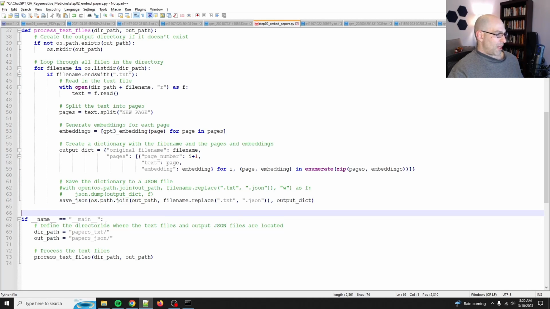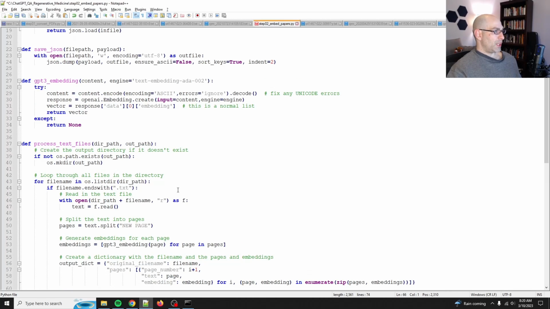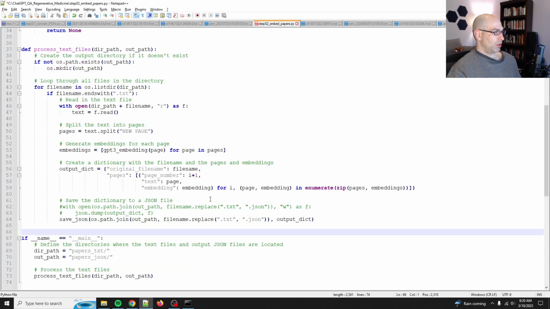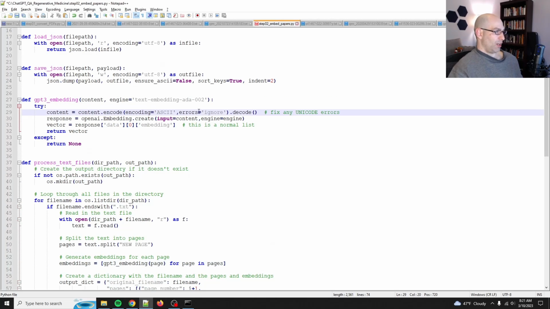Now, if name equals main, et cetera, et cetera. So what I want to do next is add a little bit of debug. I want to see what it's doing. I guess this is just going to be messy no matter what we do. So let's add some output here.